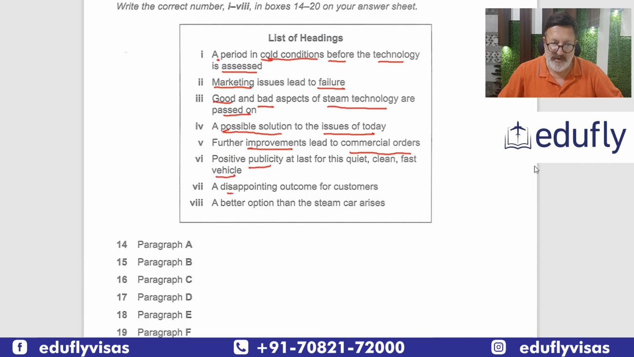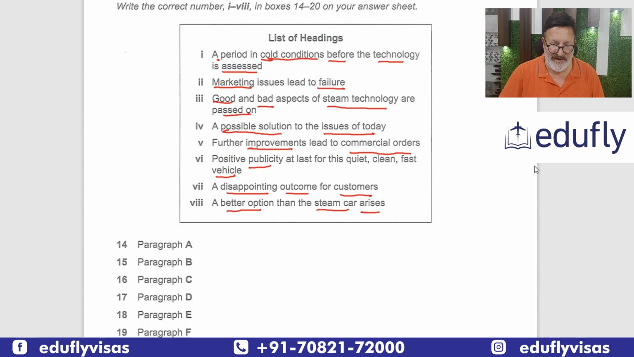Seventh is a disappointing outcome, and customers. So these three are the keywords: disappointing outcome and customers. And the last one is a better option than steam car arises. So there is a better option than the steam car. Now you can easily see that the keywords are striking to the eye. So it will help you.